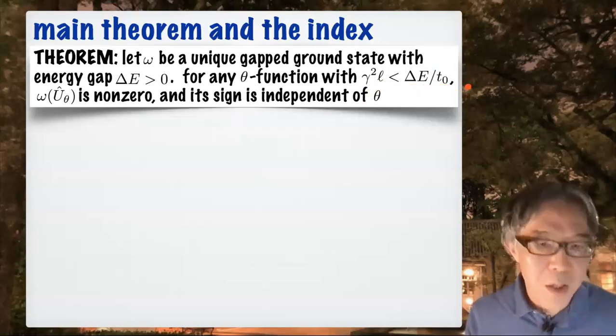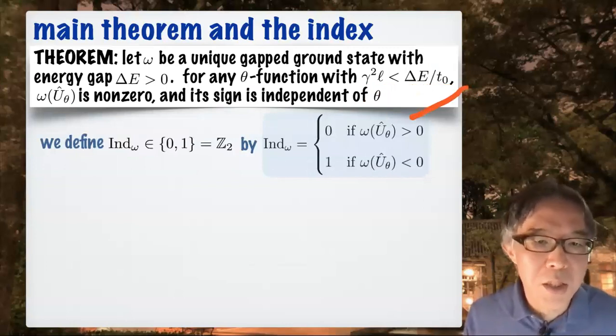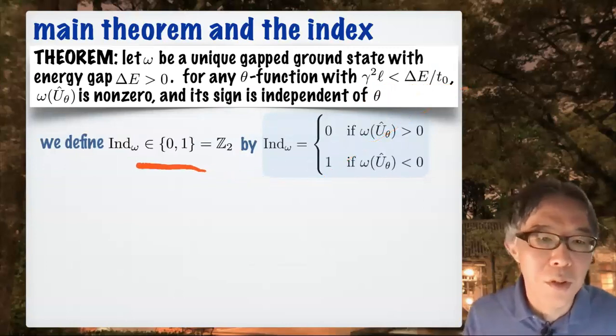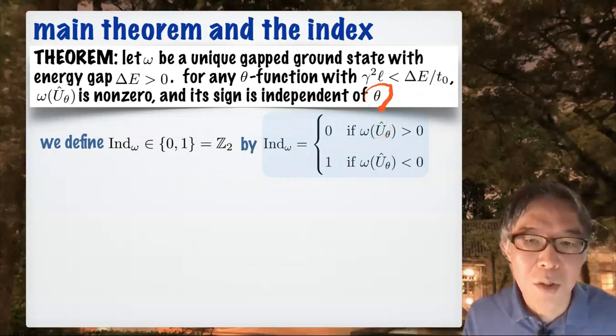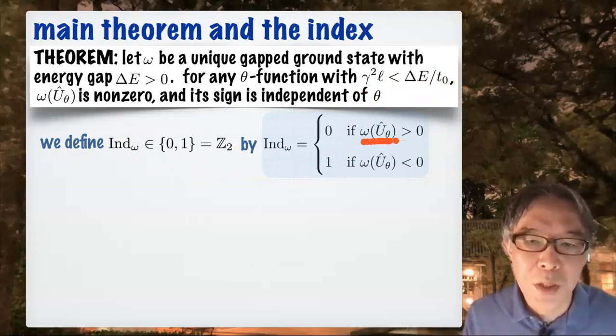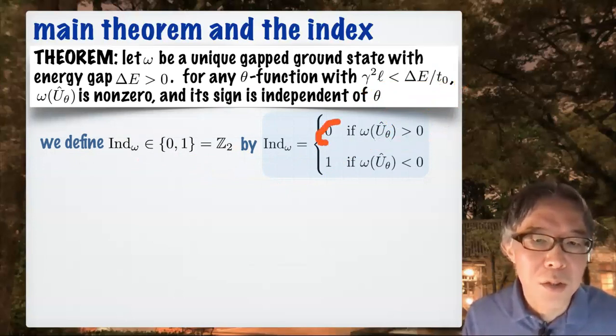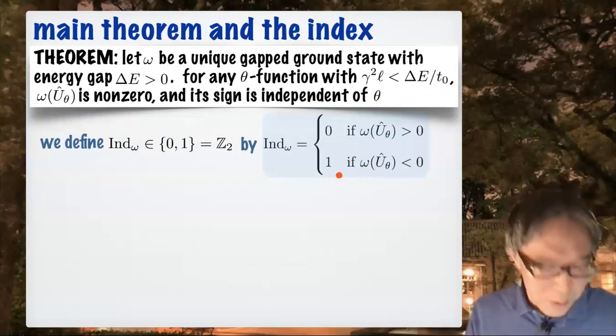With this theorem in hand, we can define a Z2 valued index for this unique gapped ground state. How do you do this? Well, that's very simple. I claim that this sign is independent of the choice of theta function satisfying this. So you pick any theta satisfying this. And if the expectation value is positive, you say that this index is 0. If it is negative, you say that the index is 1.